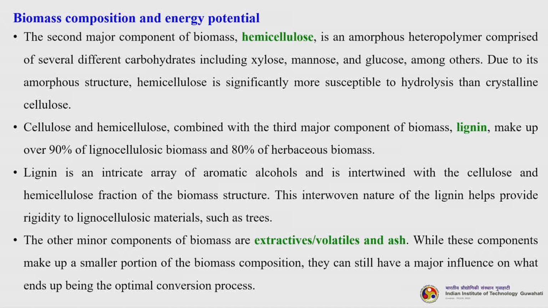The other minor components of the biomass are extractives or volatiles, and the ash. While these components make up a smaller portion of the biomass composition, they can still have a major influence on what ends up being the optimal conversion process.